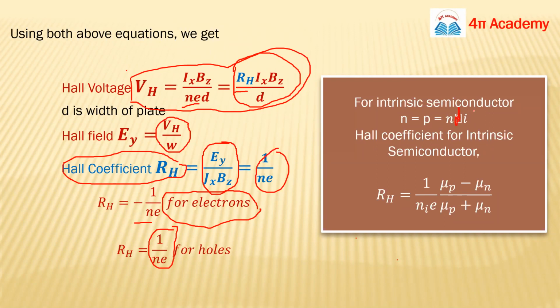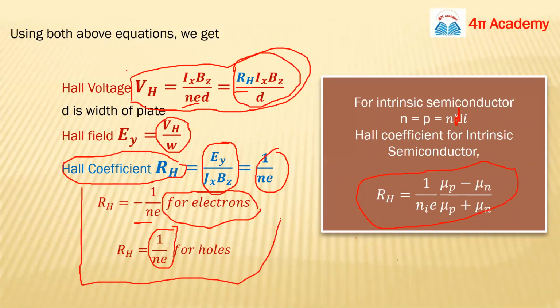So for an intrinsic semiconductor, what happens? n equals p equals ni, right? And you can also calculate the Hall coefficient for an intrinsic semiconductor. So this is the modified one. We can say these are the basic formulas for your Hall coefficient, and more precisely this is for metals and other solids.